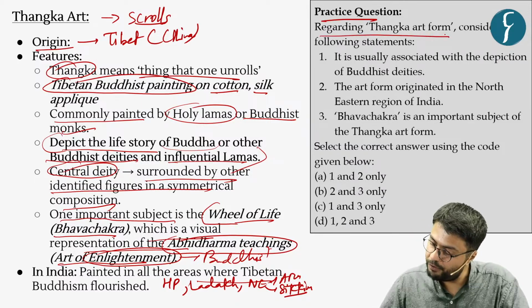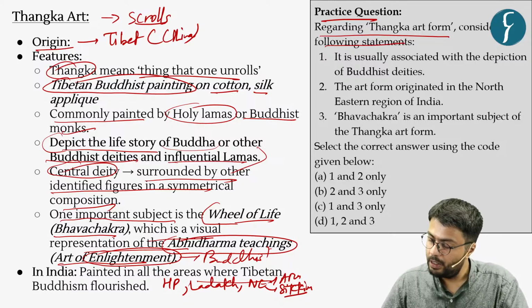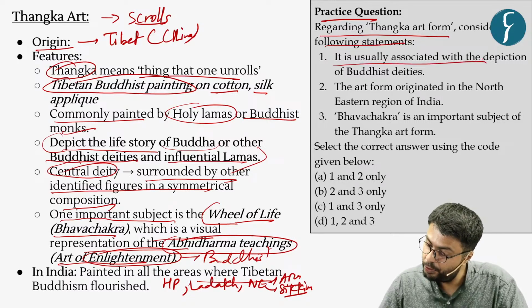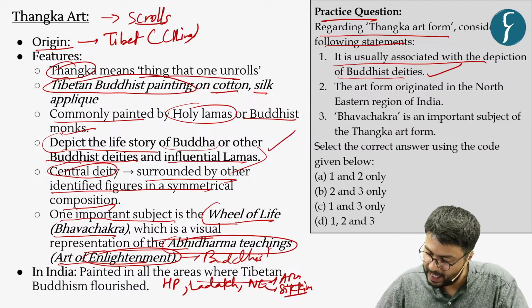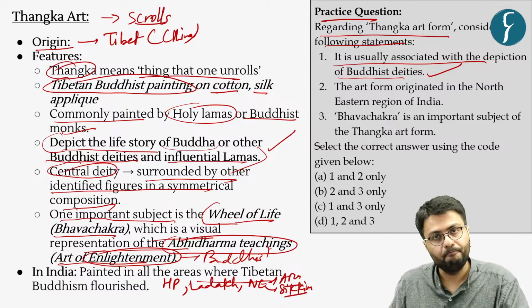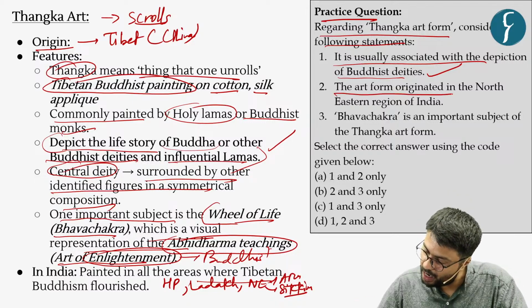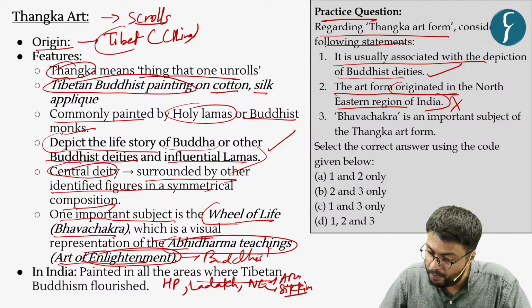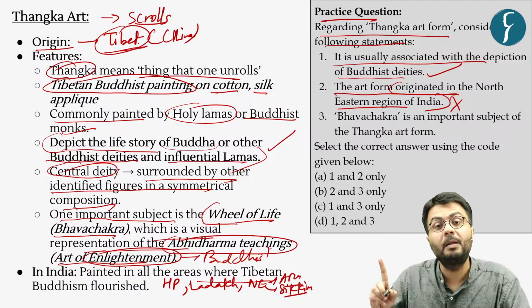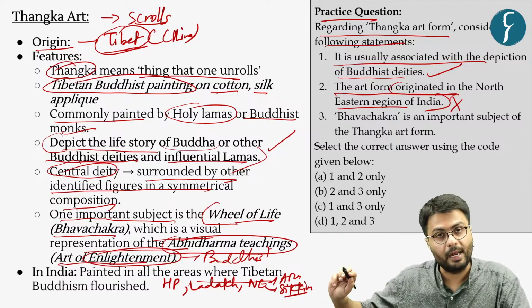Regarding Thangka art form, consider the following statements. The first statement, it is usually associated with depiction of Buddhist deities, which you can understand is correct as I have already highlighted here. The second statement, this art form originated in northeastern region of India, which is incorrect because this form of art originated in Tibet, which is currently located in China.